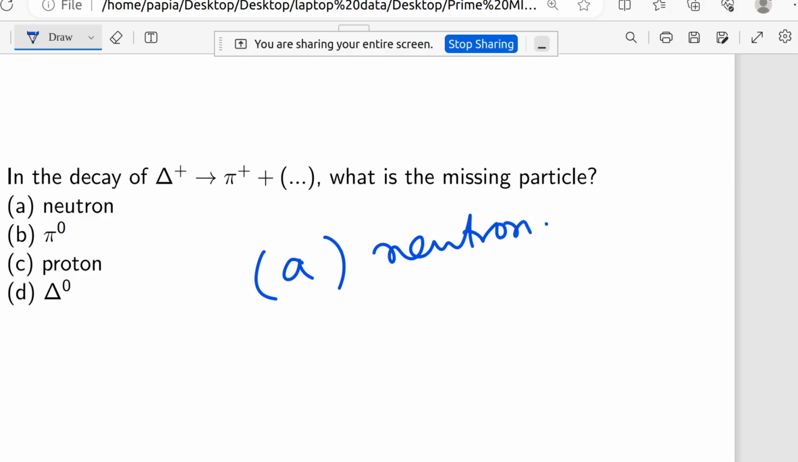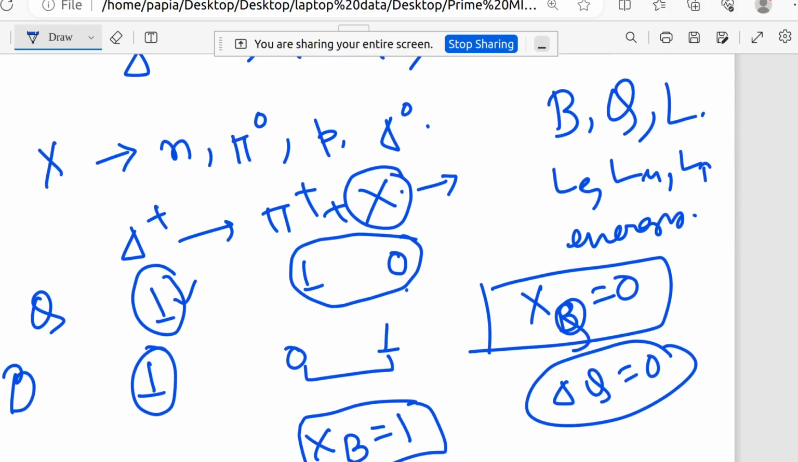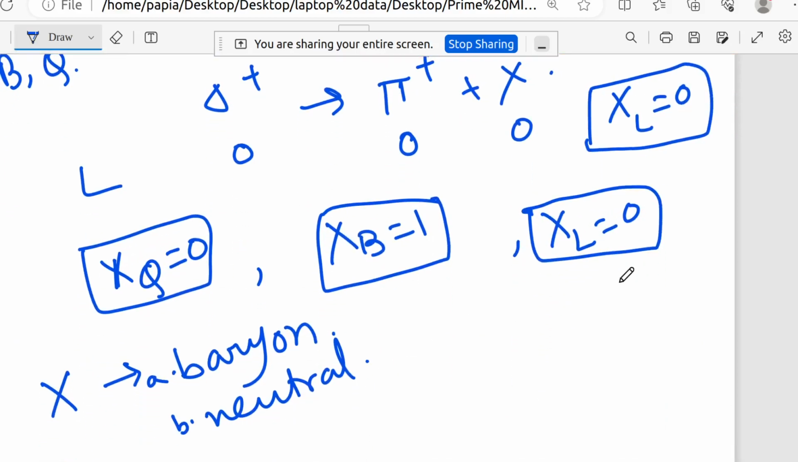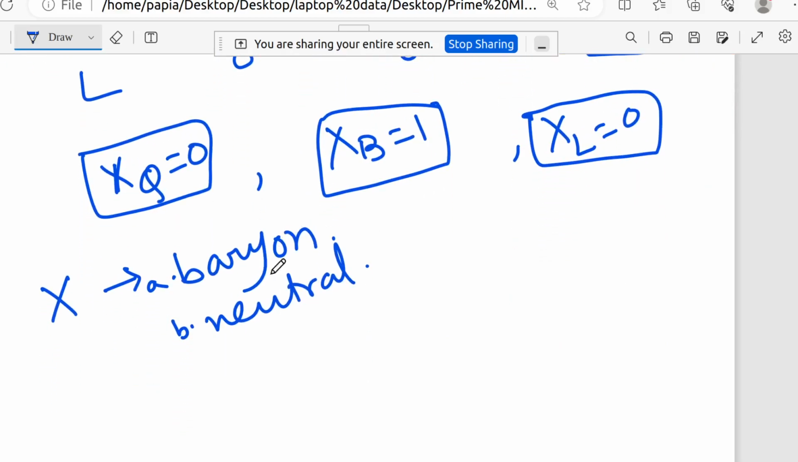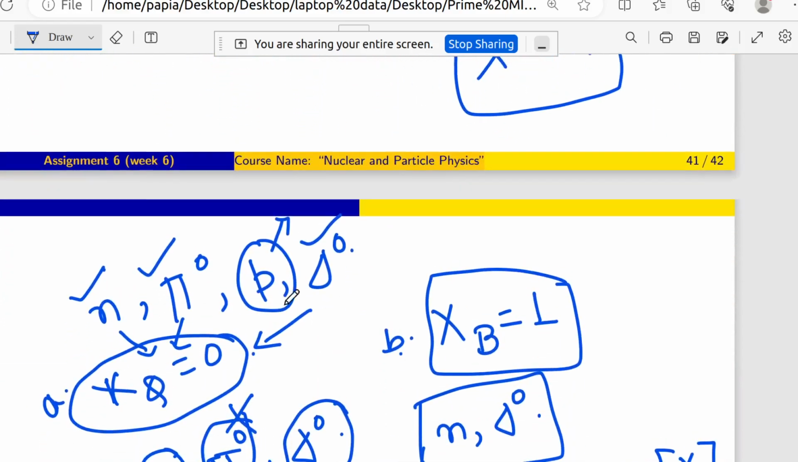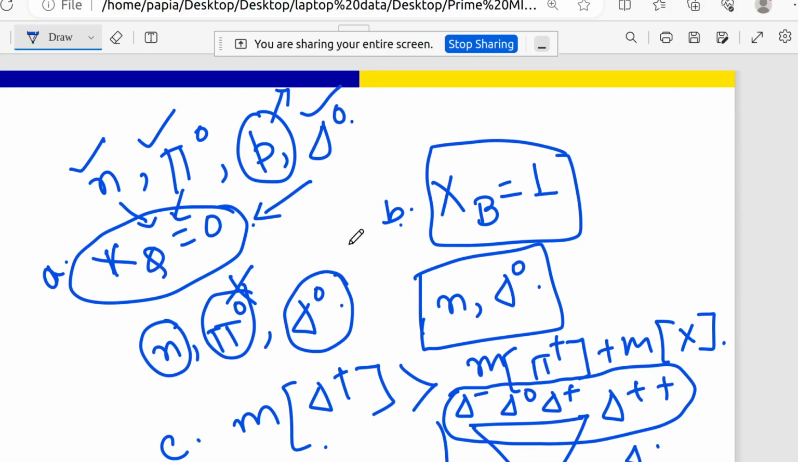So whatever is the question, the answer will be A, neutron. What I did here, I simply checked the B, Q and L properties. From these I can conclude that x of Q will be 0, x of B will be 1 and x of L will be 0. So from these I get baryon number and a neutral particle. Among these four particles, n, pi 0, p, delta 0, one has already gone, which is proton, by the first condition. By the second condition, x of B will be 1, pi 0 has gone, that means two options are left, n and delta 0.